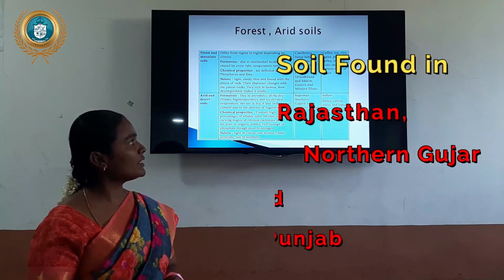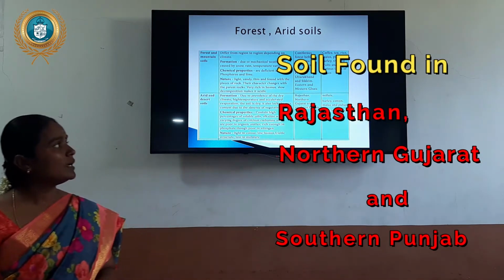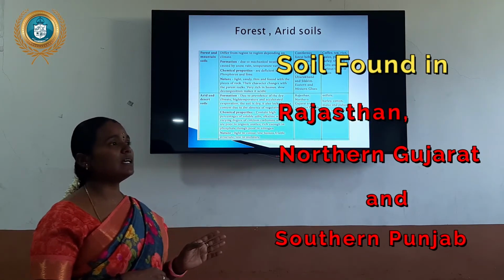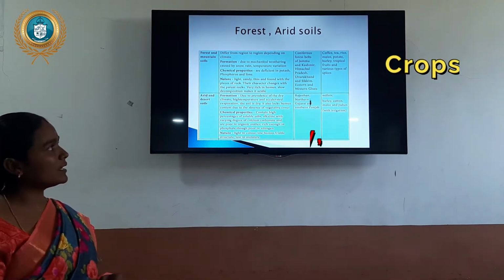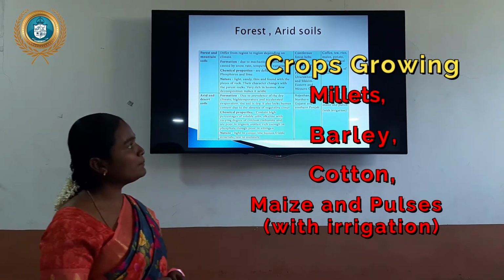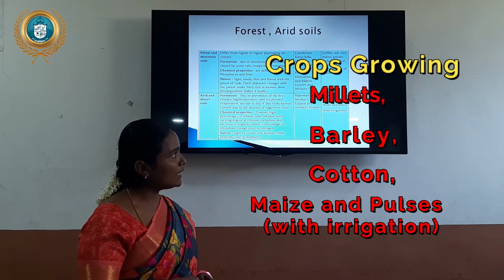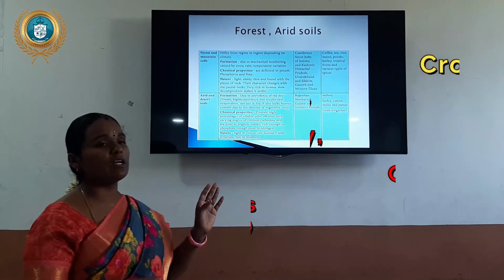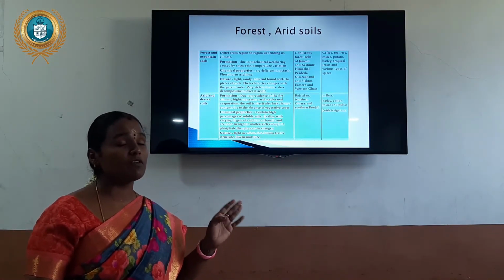What are the areas covered? Rajasthan, northern Gujarat and southern Punjab, because this area is covered as a desert. Okay, third, desert areas. What crops will be cultivated? Millets, barley, cotton, maize and pulses. Because this is based on irrigation only, the crops will be cultivated.